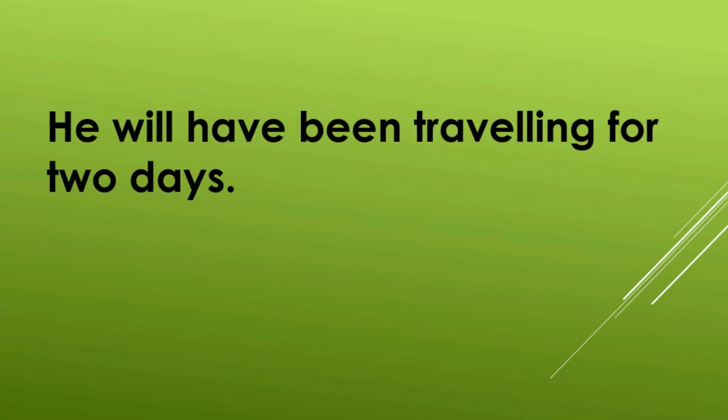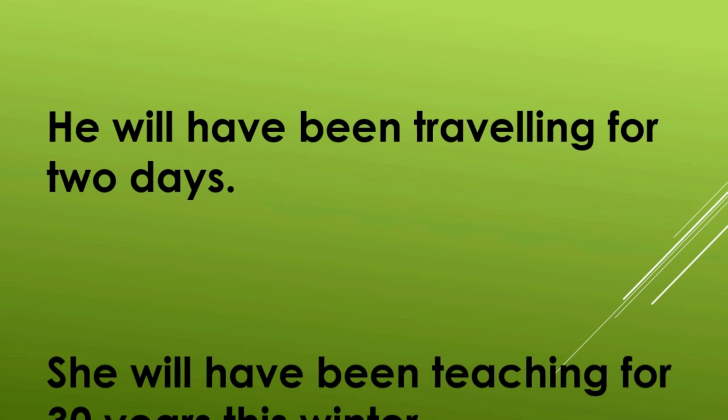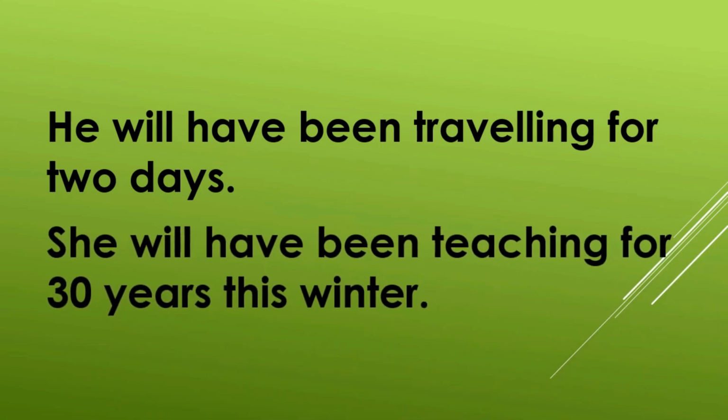He will have been traveling for 2 days. Therefore, in the future, the man will keep on traveling for the next 2 days. So it is a kind of continuous piece of work which will take place over a period of time in future. She will have been teaching for 30 years this winter. Now the teacher will keep on teaching in the future, and by the coming winter, it will be as many as 30 years that she will be doing the task.